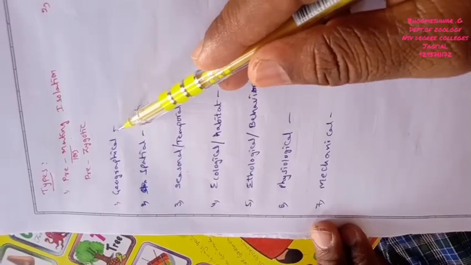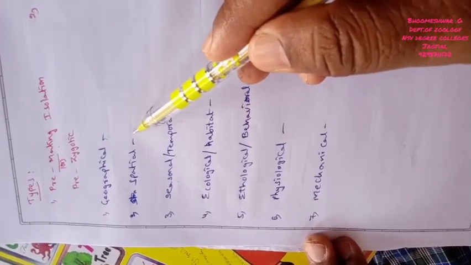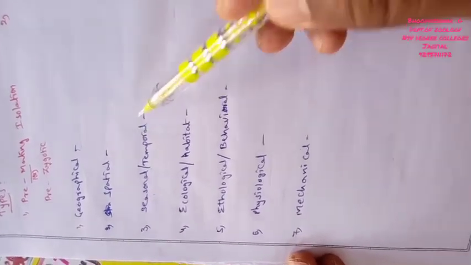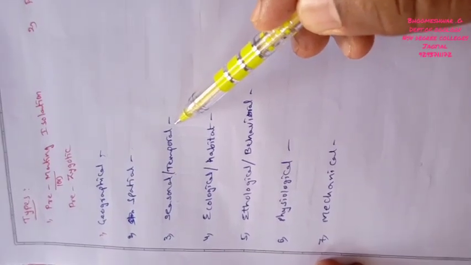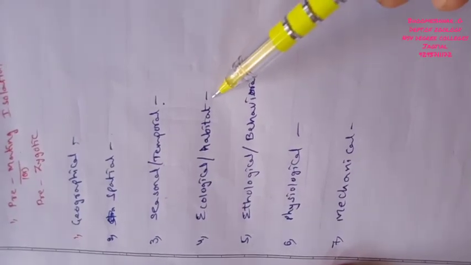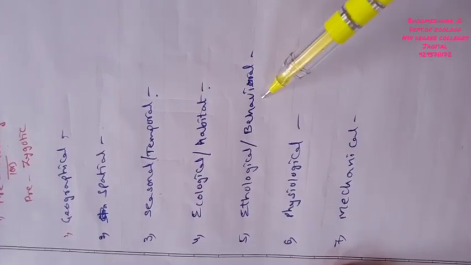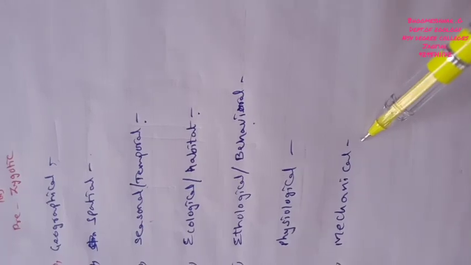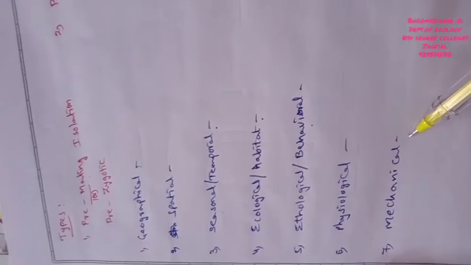So these are the various types of pre-mating isolations: geographical isolation, spatial isolation, temporal or seasonal isolation, ecological, ethological, physiological, and mechanical isolation, right? And at the same time, the post-mating isolations are also divisible into various types.